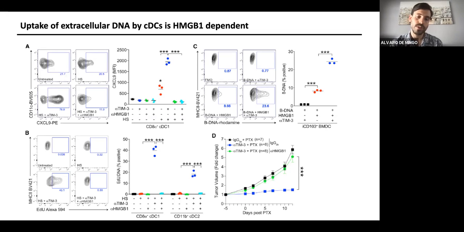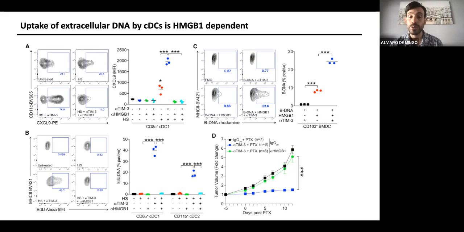So at this point, what we wanted to see is, okay, we can see CXCL9 expression, so we are going to analyze the DNA uptake also after HMGB1 inhibition. And we were able to see that the DNA was abrogated, and we were not able to detect the DNA in our dendritic cells after HMGB1 inhibition.